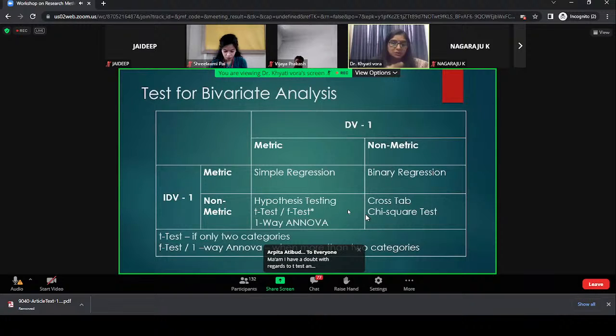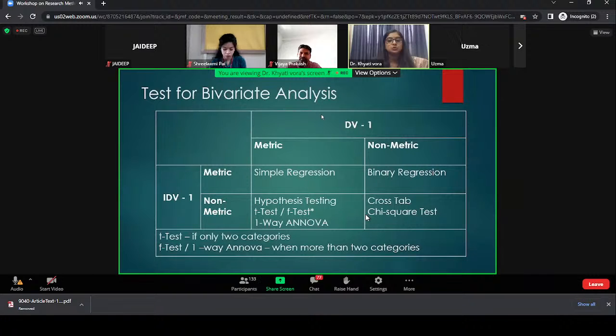From this combination you will get the answer, exactly which test to use. T-test, when you have only two categories, the answers were in two categories. But if the answers were in more than two categories, male, female, and others, F-test.